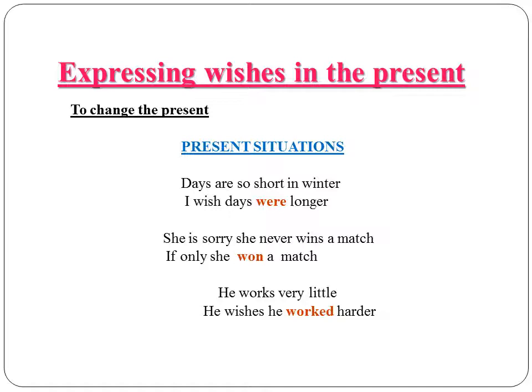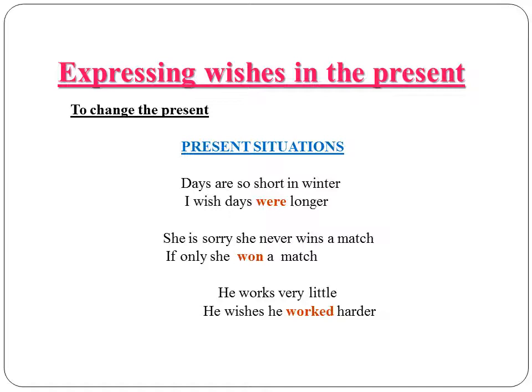Look at the differences here. When I have I wish, it should be followed by simple past. So in the present situation, you have days are so short in winter. So you say I wish or if only days were. So simple present changes to simple past in expressing wishes in the present. Of course here we give the opposite of the adjective short, which is longer. If you don't know the opposite of the adjective, you can simply use the negative form to express your wish. You would say, I wish days weren't short in winter.